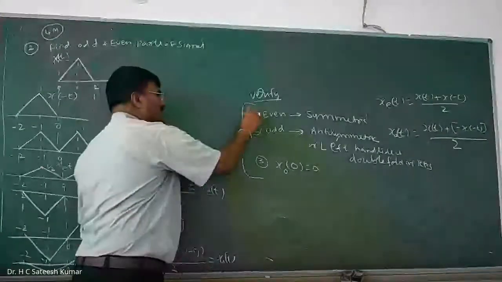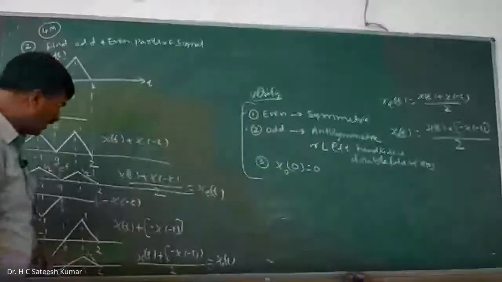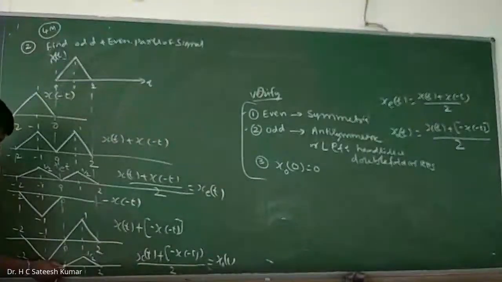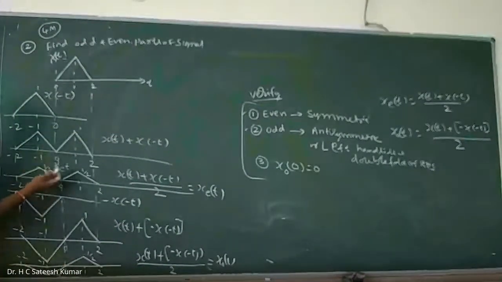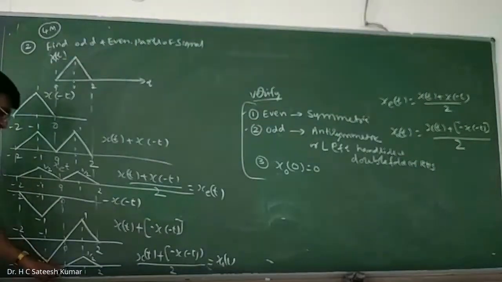First one for even. And third one, xo of 0. The origin is always 0, for the odd part. For the even part, it may be 0, may not be 0. But for the odd part, its value is always 0. You can check it here. At 0, its value is 0. At 0, the answer magnitude is 0. That's how we should do it.